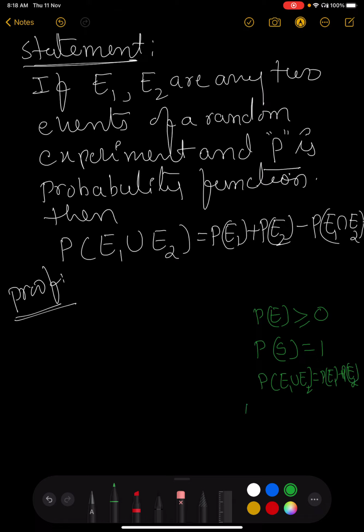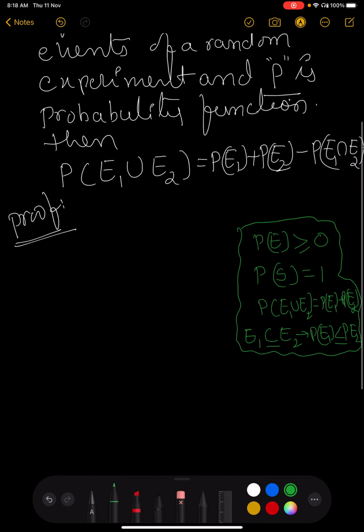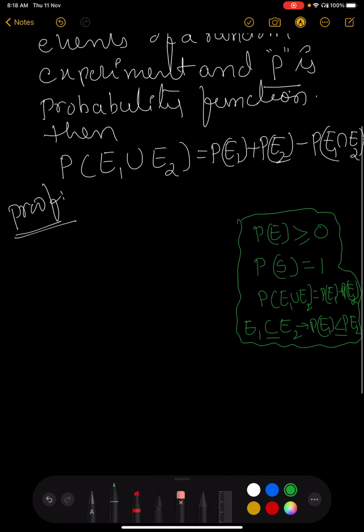And another one: if E1 is a subset of E2, then probability of E1 is less than or equal to probability of E2. This base we need to solve this theorem.